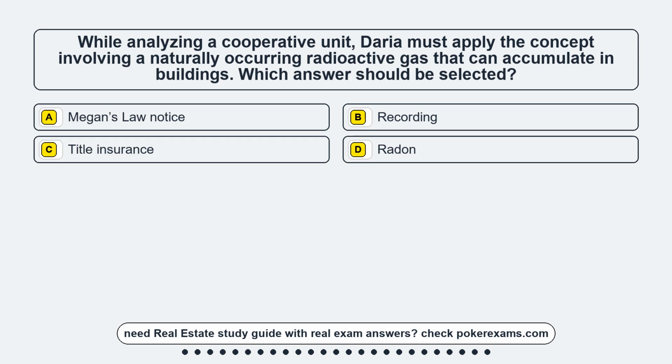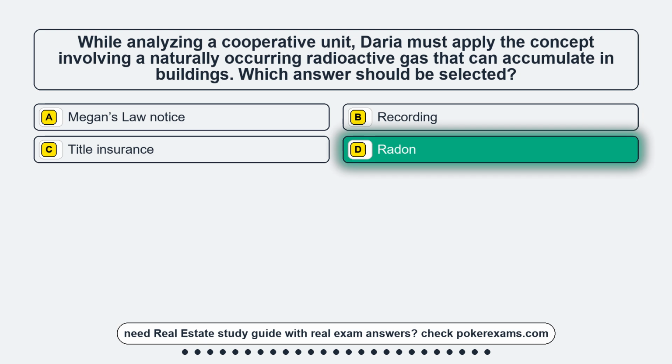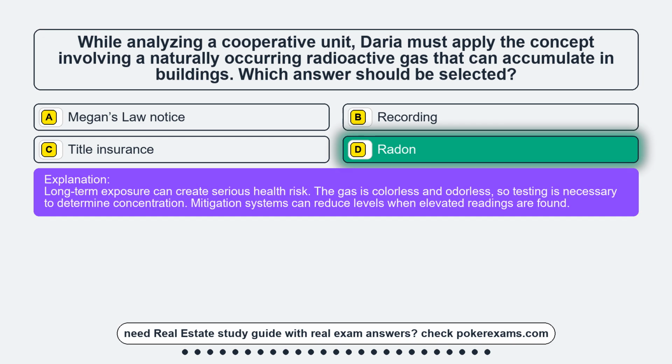Question 11. While analyzing a cooperative unit, Daria must apply the concept involving a naturally occurring radioactive gas that can accumulate in buildings. Which answer should be selected? Option A. Megan's Law Notice. Option B. Recording. Option C. Title insurance. Option D. Radon. The correct answer is option D. Radon. Long-term exposure can create serious health risk. The gas is colorless and odorless, so testing is necessary to determine concentration. Mitigation systems can reduce levels when elevated readings are found.